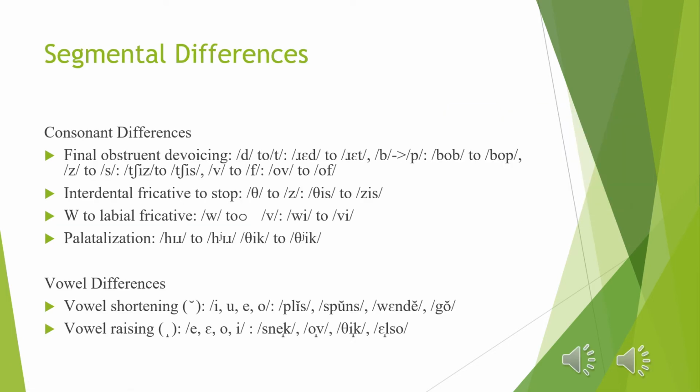When listening to the speech of Russian number 1, we noticed segmental differences of consonants. These included final obstruent devoicing, interdental fricative to stop, W to labial fricative, and palatalization. We also noticed segmental differences of vowels. These included vowel shortening and vowel raising.